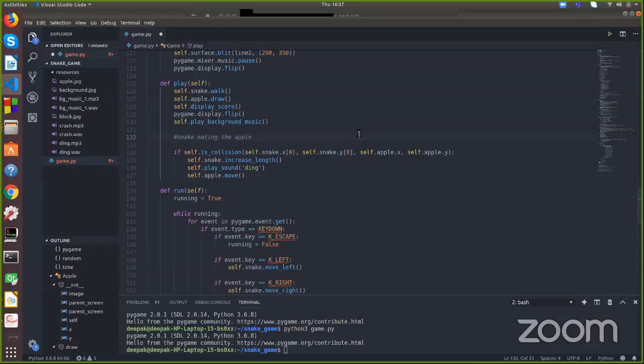Pay attention to this carefully because here is where we are going to implement the main game logic, because just above we implemented the simple functions to reset the game and to display the game over screen.